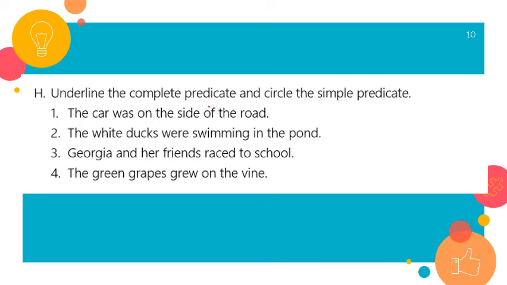Underline the complete predicate and circle the simple predicate. The car was on the side of the road. So here is where I can divide my sentence into subject and predicate. So was on the side of the road, this is the complete predicate, and only was, which is a helping verb, is the simple predicate. Number 2, the white ducks were swimming in the pond. So also I have the same idea, starting from were swimming in the pond. This is my complete predicate, and only the words were swimming, the helping verb and the verb, this is my simple predicate.